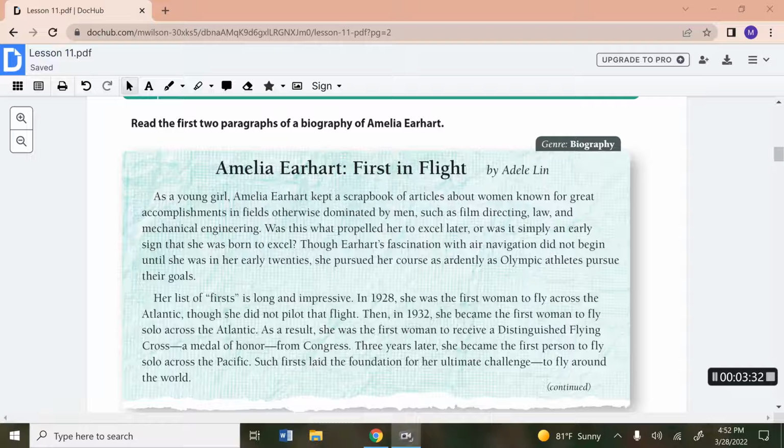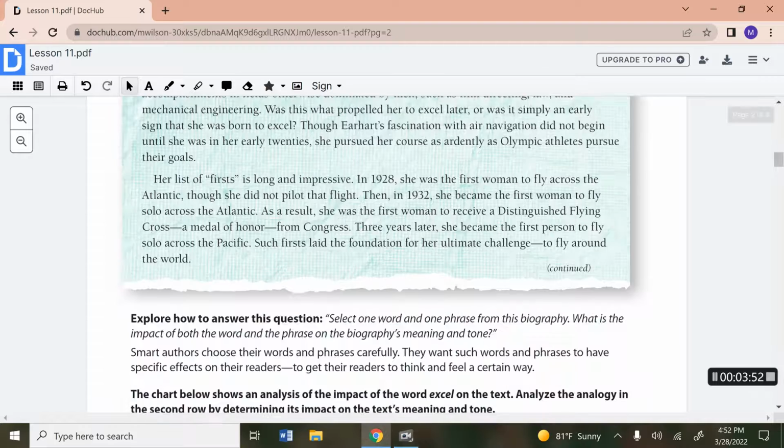In 1928, she was the first woman to fly across the Atlantic, though she did not pilot that flight. Then in 1932, she became the first woman to fly solo across the Atlantic. As a result, she was the first woman to receive a Distinguished Flying Cross, a Medal of Honor from Congress. Three years later, she became the first person to fly solo across the Pacific. Such firsts laid the foundation for her ultimate challenge: to fly around the world.